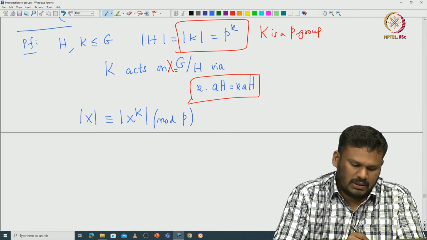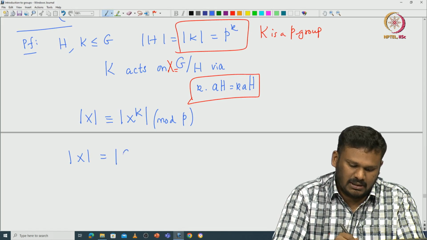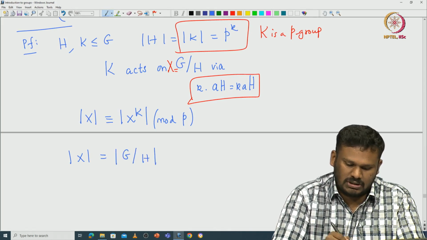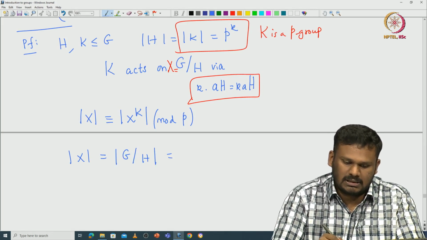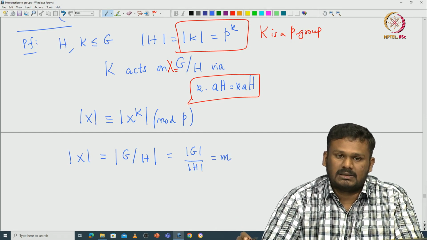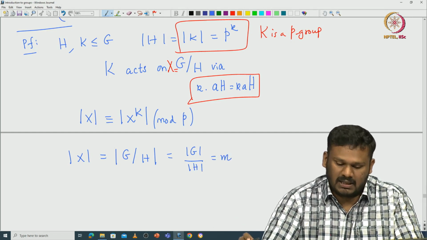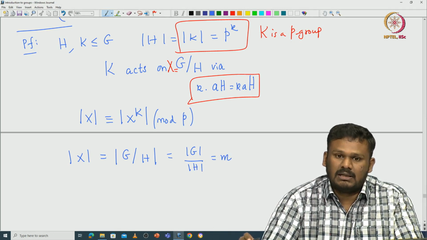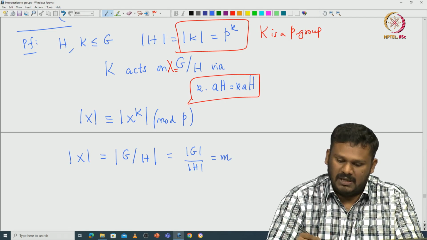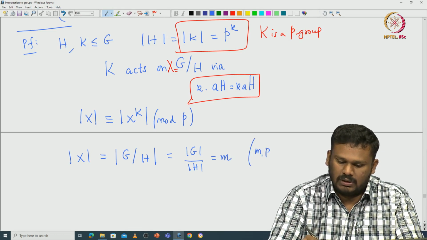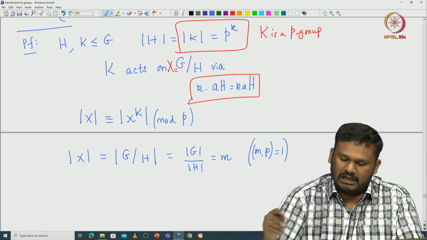Now note, what will be the cardinality of X in this case? The cardinality of X is nothing but the cardinality of G modulo H. If you just work it out, it is the cardinality of G divided by the cardinality of H, which is exactly equal to M, because the cardinality of G is P^K M divided by P^K is going to be M. But M is not divisible by P, so M and P are relatively prime.